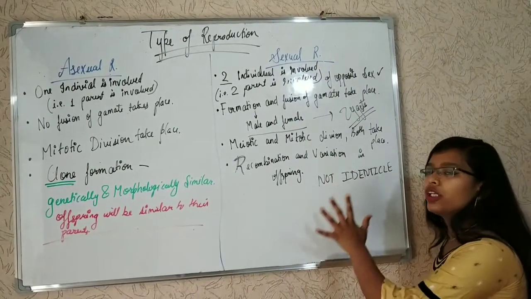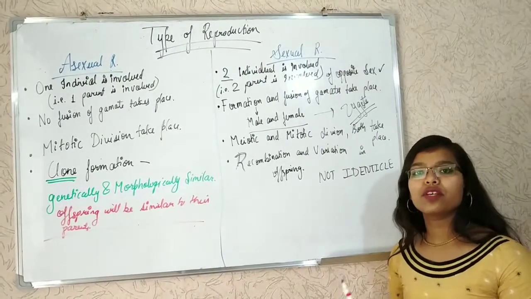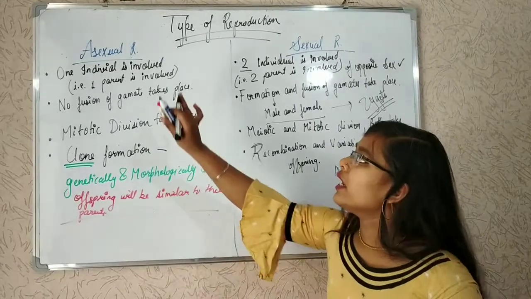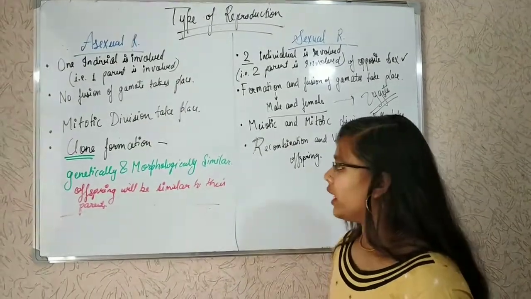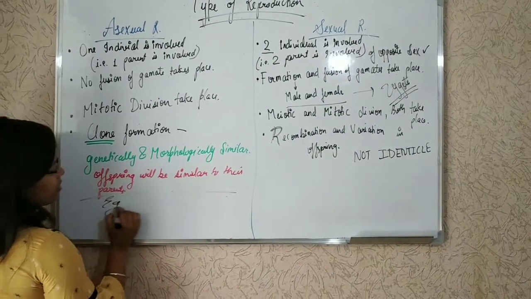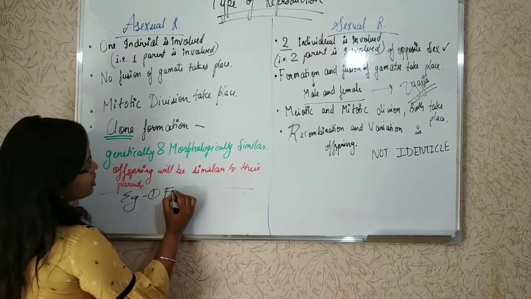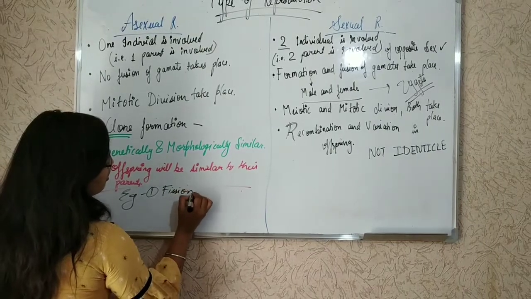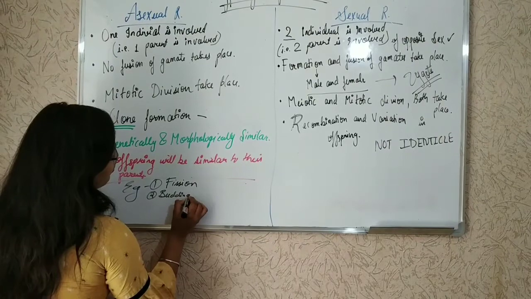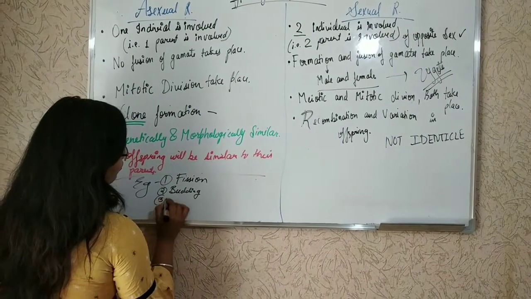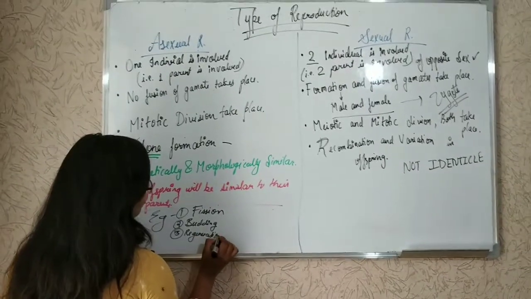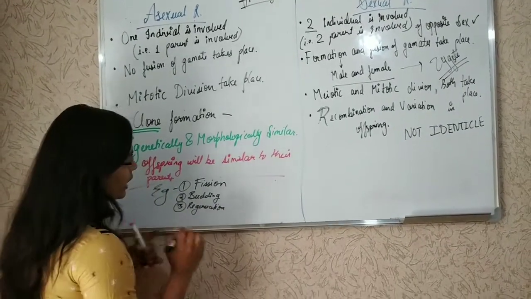All sexually reproducing organisms have a similar pattern of reproduction. But if we talk about asexual reproduction, there are some types, for example fission, budding, regeneration, and so many types.